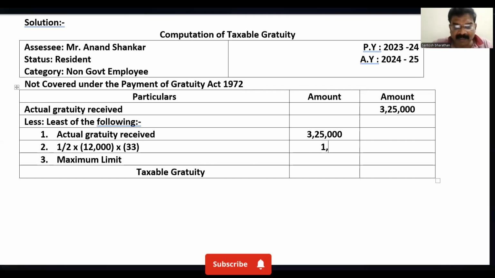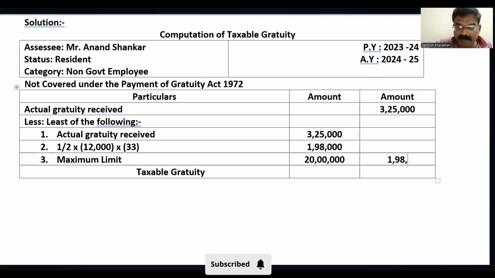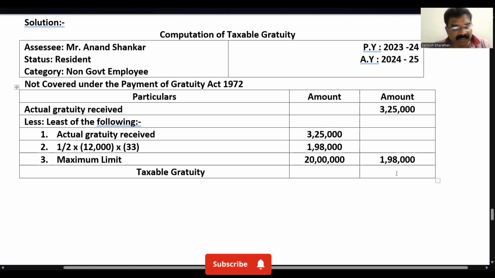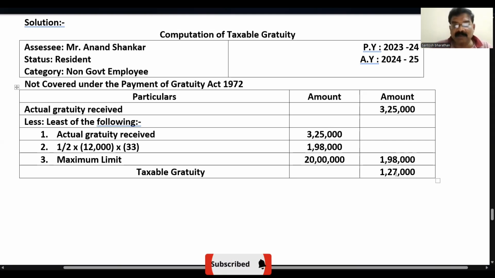1,98,000. So the maximum limit again will be 20 lakh. So out of this, the least of the following is 1,98,000. So if I subtract 3,25,000 minus 1,98,000, how much do I get? 1,27,000 is taxable gratuity.